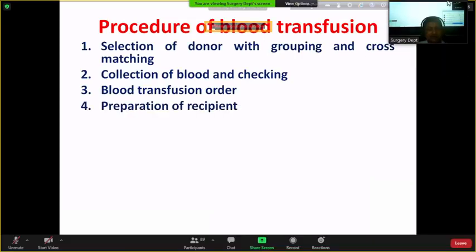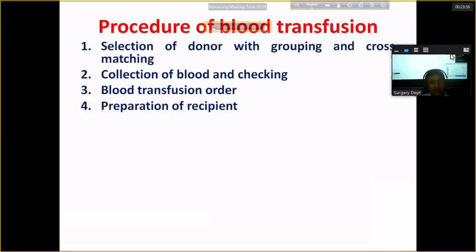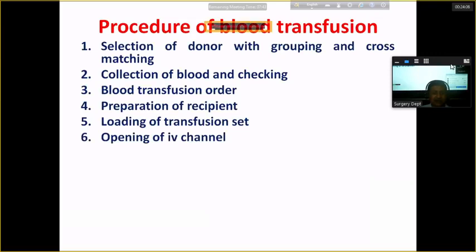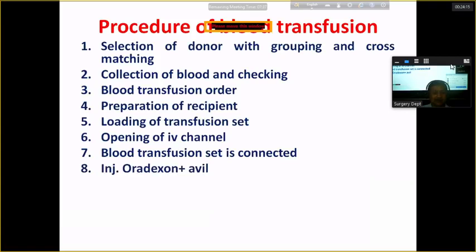Preparation of the recipient. The patient who is going to receive the blood has to be prepared. Loading of the transfusion set. Opening of IV channel. Blood transfusion set is connected. এবং এর সঙ্গে routinely কখনো কখনো injection antihistamine is given to avoid minor allergic and pyrogenic reaction.